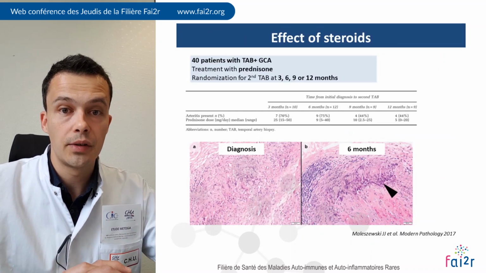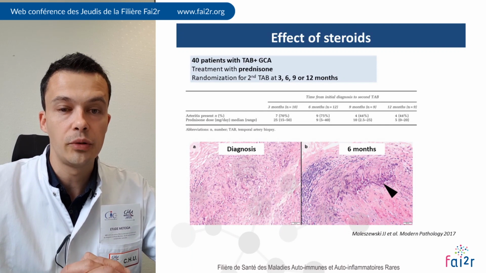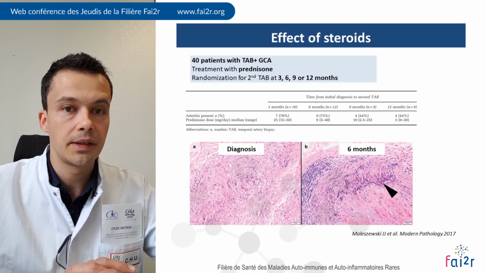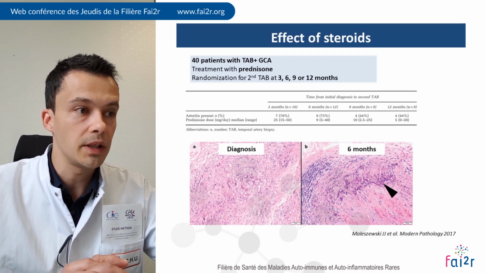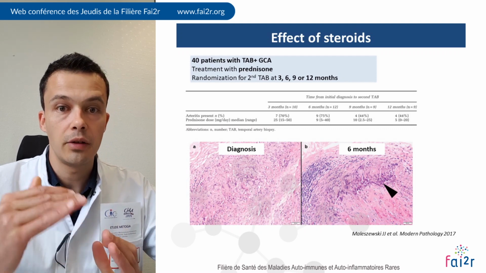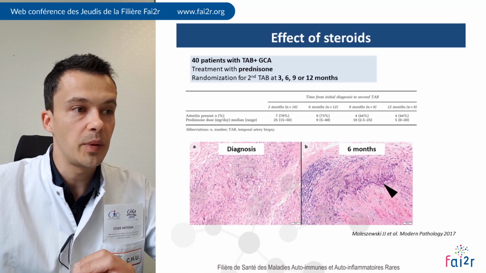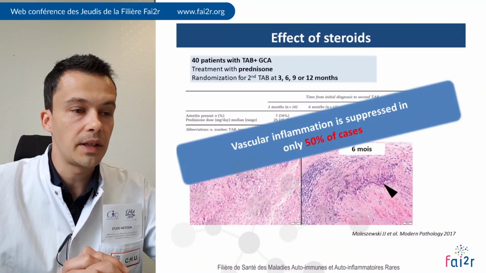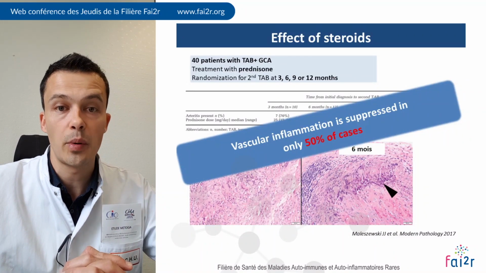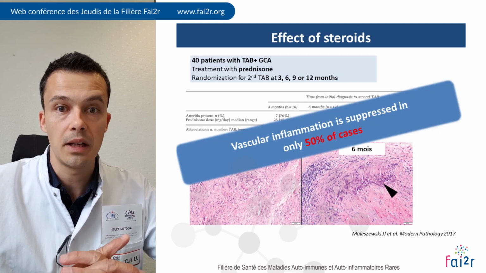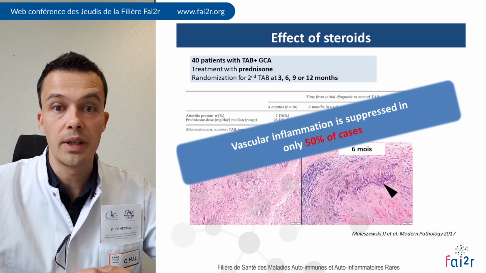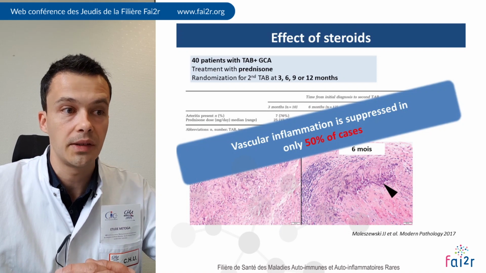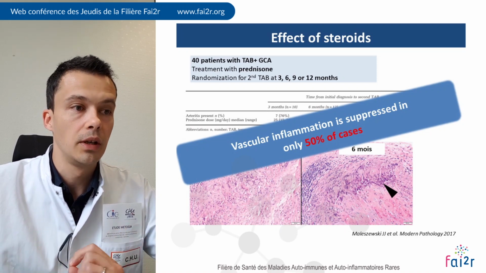So steroids are not the perfect treatment from an immunological point of view in GCA, and it can be illustrated by this study of the group of Cornelia Weyand, in which they performed a second temporal artery biopsy in 40 patients treated with prednisone for GCA. And this very interesting study has shown that in 50% of cases, inflammation was still present after 3, 6, 9 or 12 months of treatment, showing that steroids are not the ideal treatment for GCA.